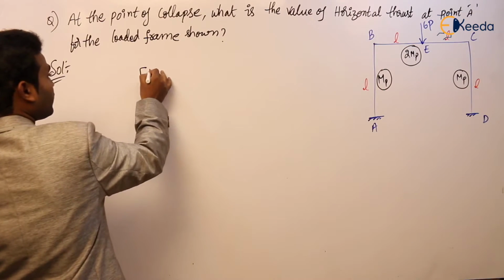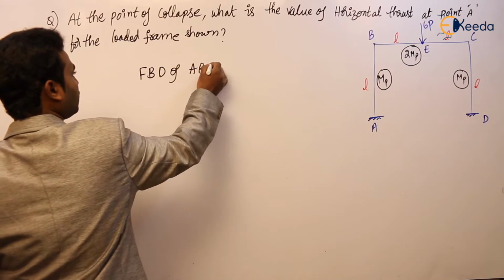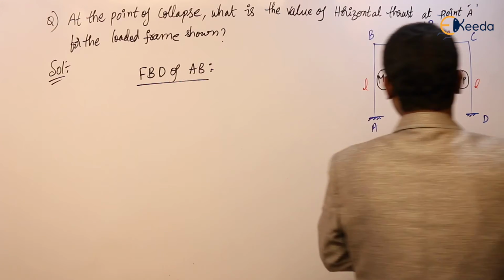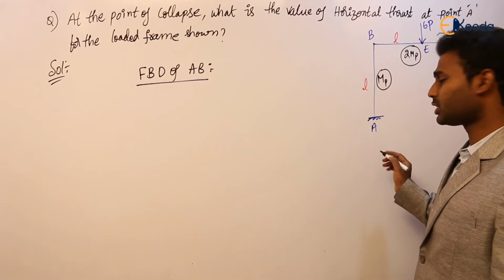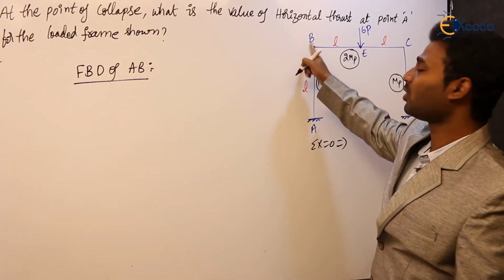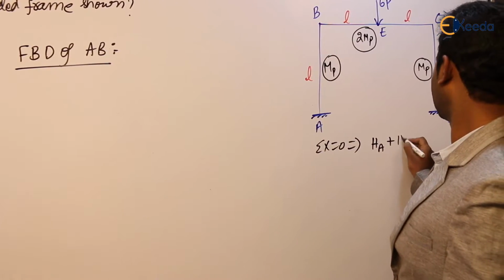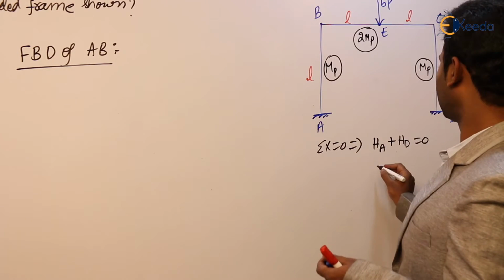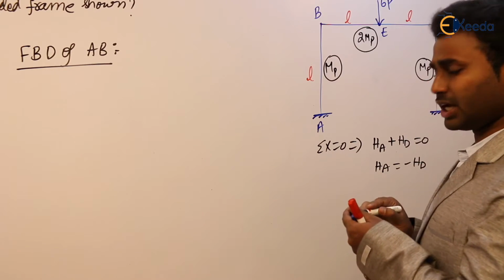Now consider the free body diagram of AB. Before this, write down the equation of equilibrium, that is sigma x equal to 0, the summation of forces in the horizontal direction equal to 0. Here there is no horizontal load. It means HA plus HD is equal to 0. So HA and HD are both equal and opposite in direction.